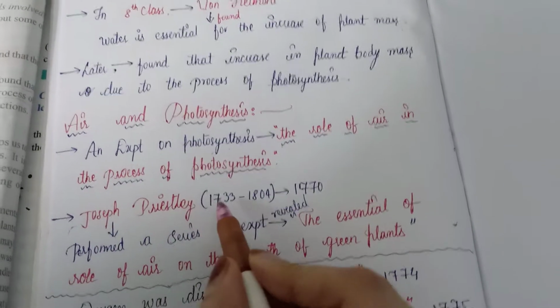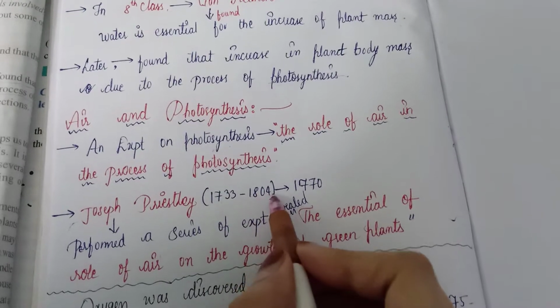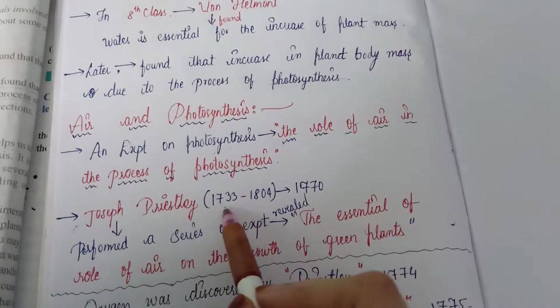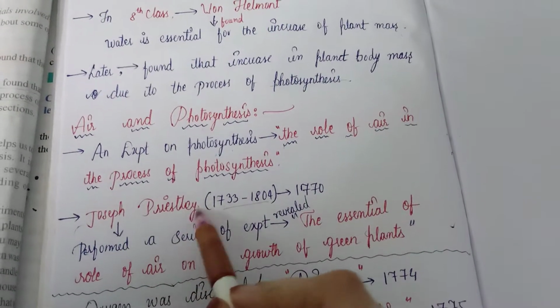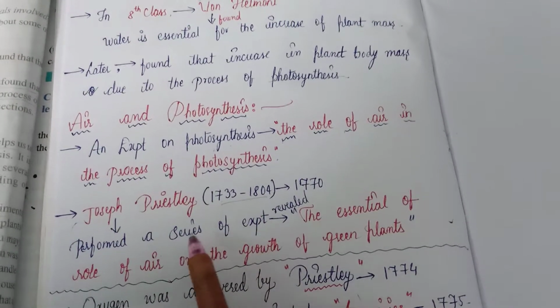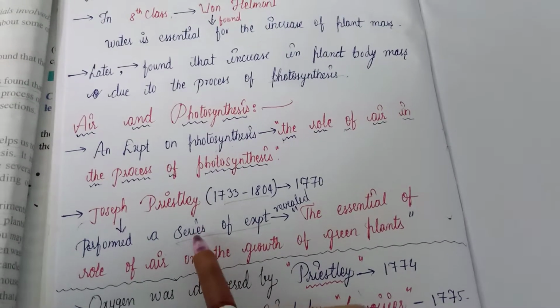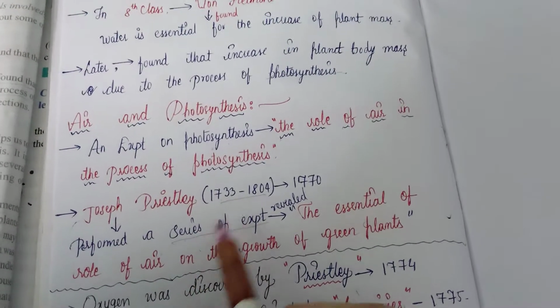Joseph Priestley's lifespan was from 1733 to 1804. In 1770 he performed a series of experiments, which means step by step experiments.